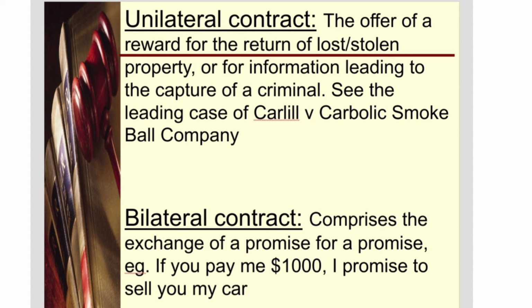The other point to note is that unilateral contracts are most often found in reward situations. So just in case you're confused between the two, remember that unilateral contracts are usually just found in reward situations where, for example, you offer to pay £25 to anyone who returns your lost wallet. Then in this situation, your offer is not obligating anyone to perform the act.